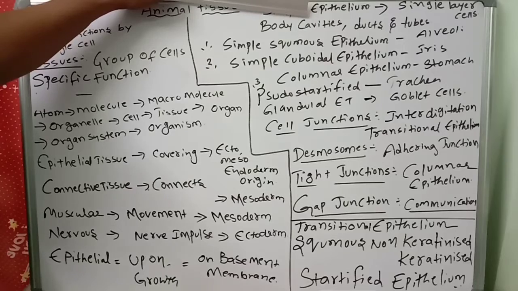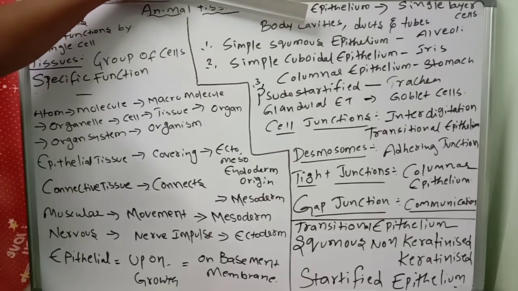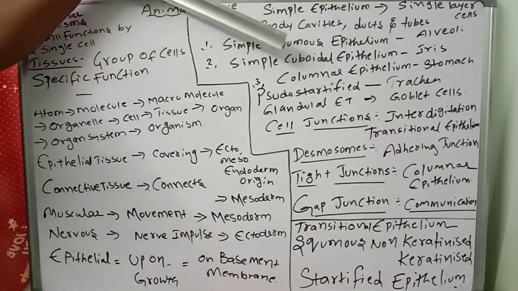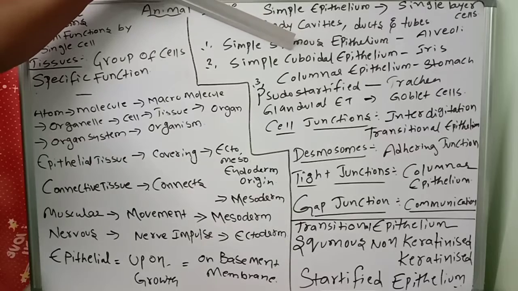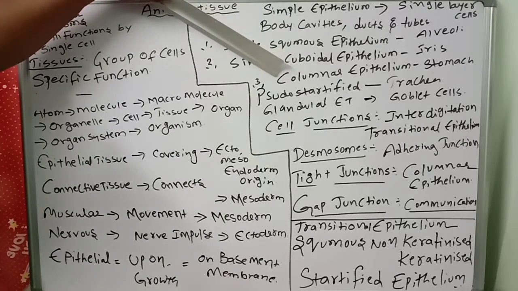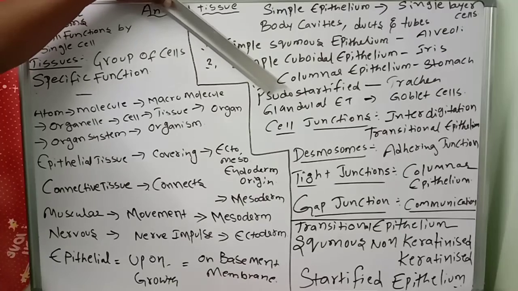Next, these are very, very important. This simple epithelium is present on the body cavities, ducts and tubes. How many types of simple epithelium? The simple epithelium is divided into simple squamous epithelium, simple cuboidal epithelium, simple columnar epithelium, and pseudostratified epithelium.